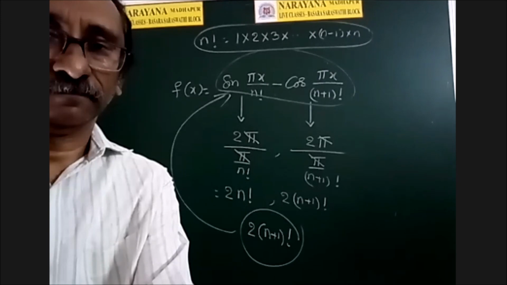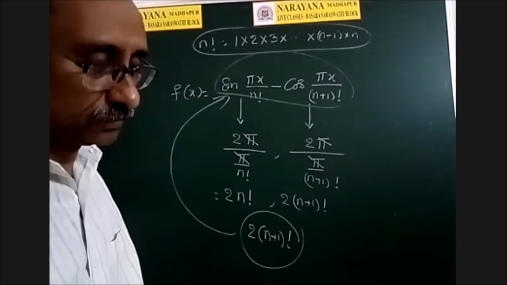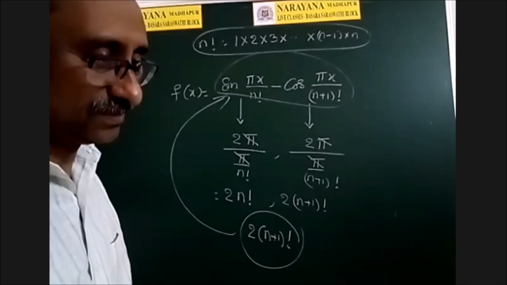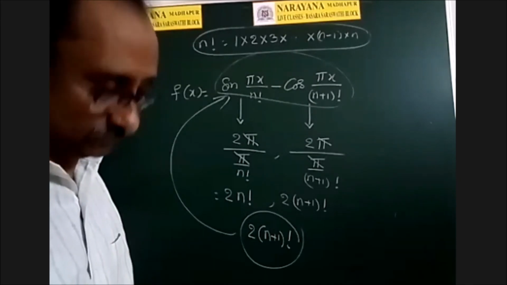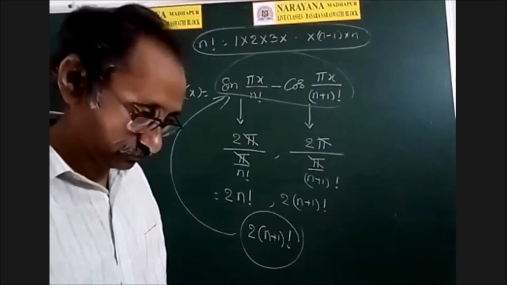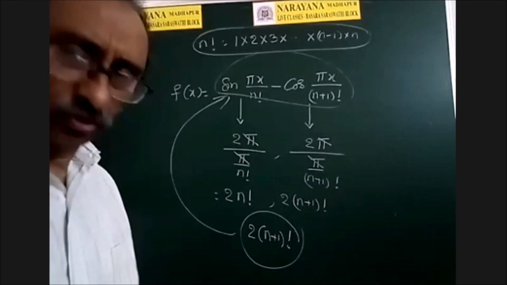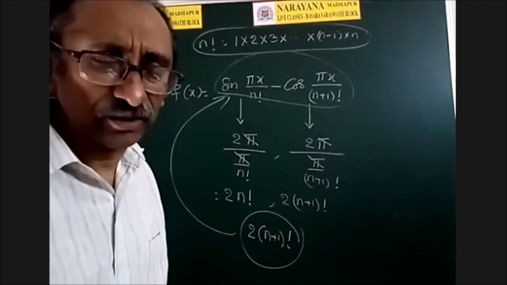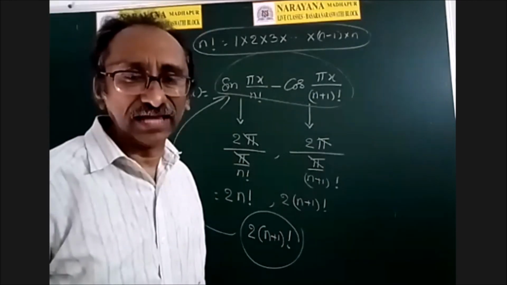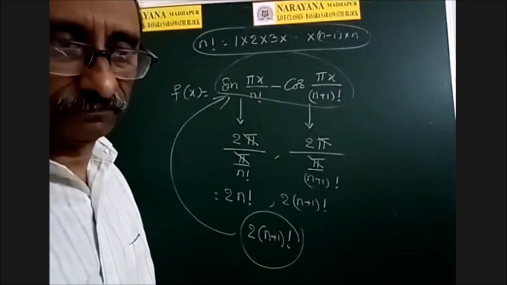Sir, in the previous question, f of x is equals to 5 for all x. You told that in x place we have to take x plus 10. Can we take more than 10? You can take 1 lakh. So f of x plus 1 lakh is f of x only.